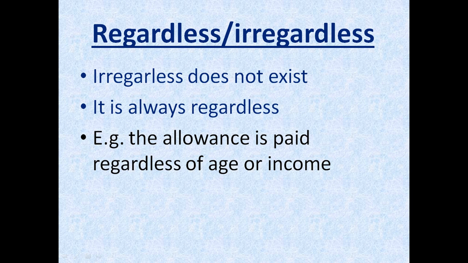For example, the allowance is paid regardless of age or income. Or you can take another example with respect to net neutrality, which says that internet service providers should enable access to all content and websites regardless of the source. So this is another example of regardless, and remember there's no word like irregardless.